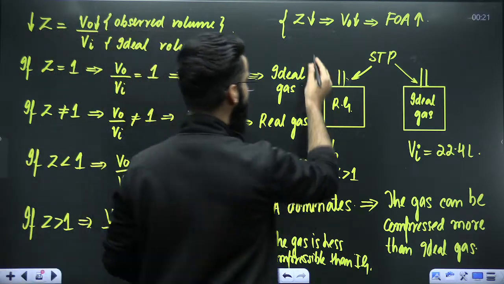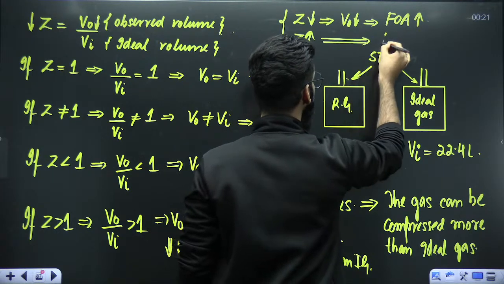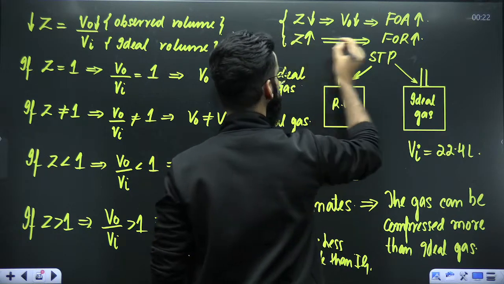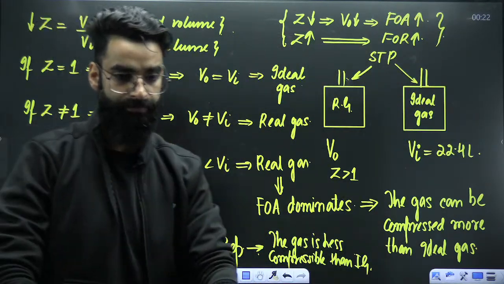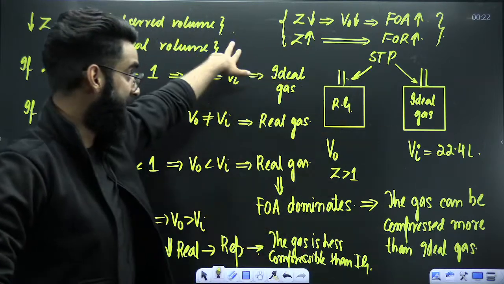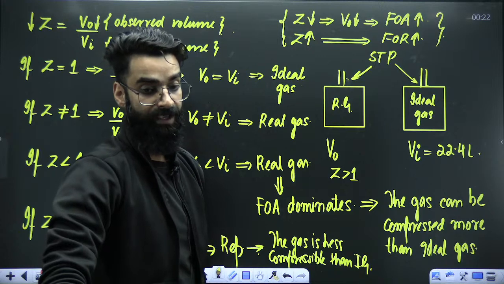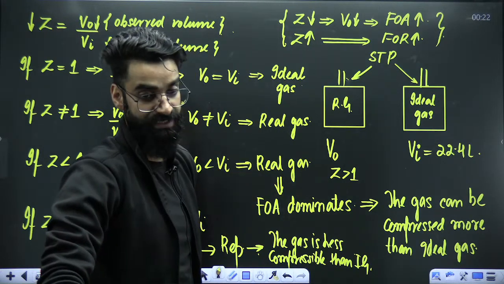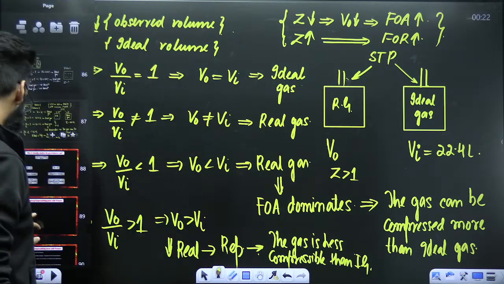And vice versa, if the value of Z for the gas will be more, force of repulsion will be more. This is one statement which I would want all of you to take a note of. If the value of Z for the real gas is less, that means force of attraction between the molecules will be more. If the value of Z increases for the gas, that means repulsive forces increase for the gas. Okay? Why am I telling you this? Because I need it here.